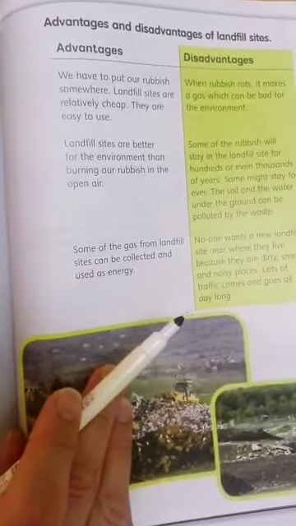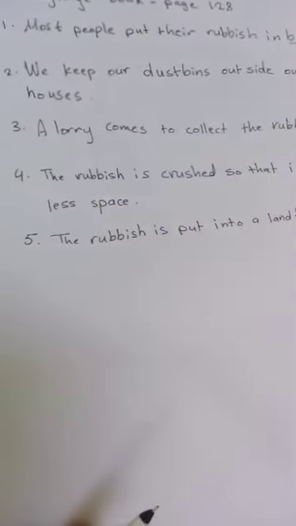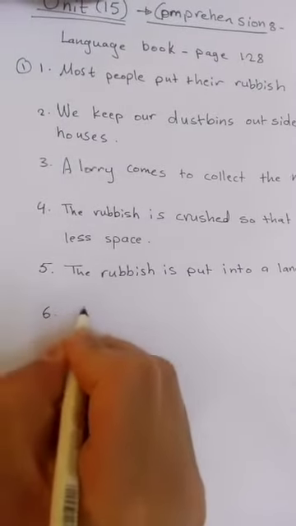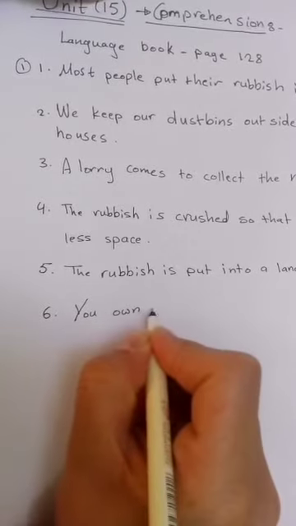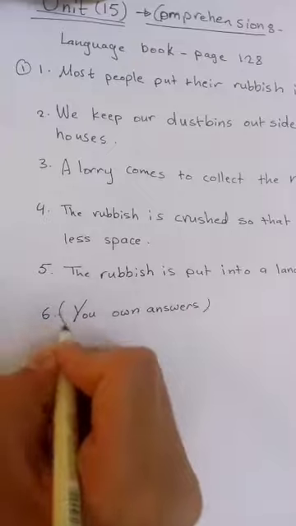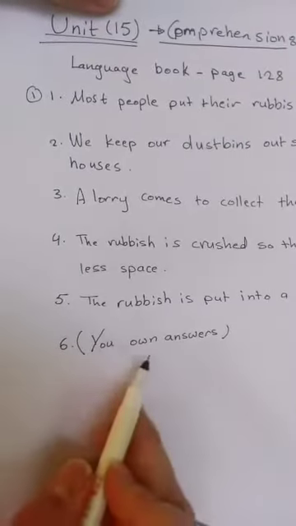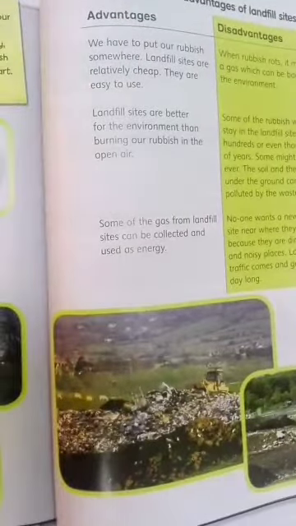So after you finish writing these 5 answers in your notebooks, I want you to think about question number 6 and write your own answers. Think about it and write the answers.